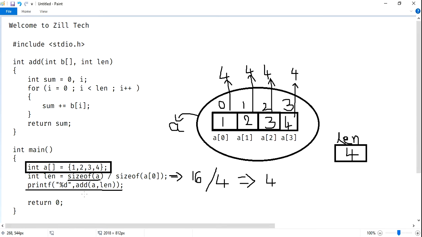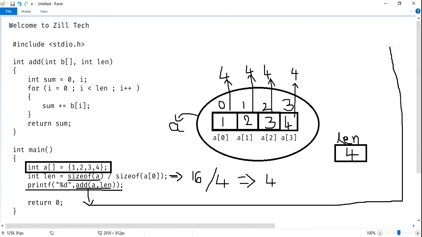In the printing statement, inside this one, this part is a function. This is a function in C. Whenever I compile a C function, it jumps to the function location.